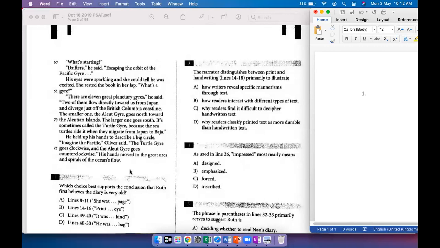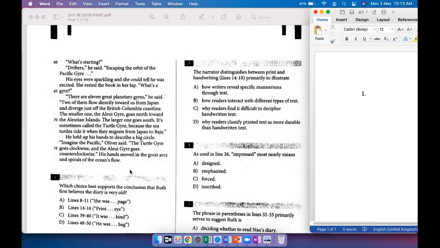So there is also this other thing happening in the passage, right? There is this one part where Ruth is kind of completely absorbed in this book, this accidental discovery that she's found. And this other part where she's having this conversation with Oliver, and Oliver keeps throwing these really technical terms at her, and she keeps asking him the meaning of those. So Oliver is having this entire other thing going on. He's interested in the sea, he's interested in currents, he's interested in gyres.